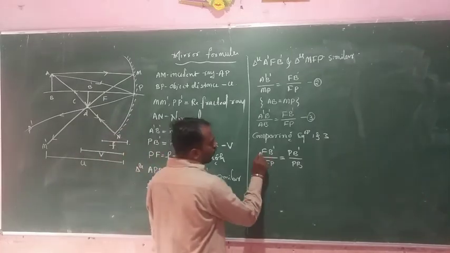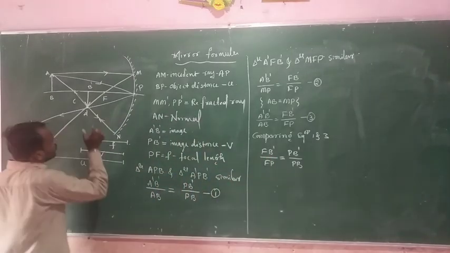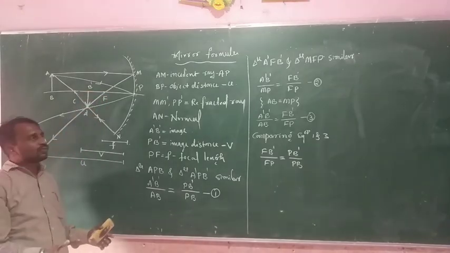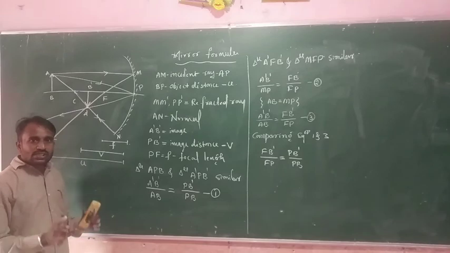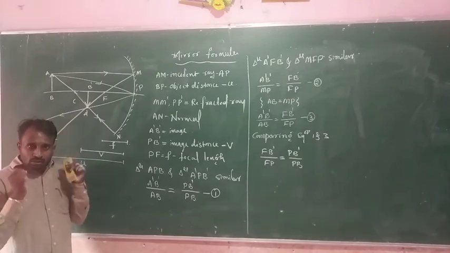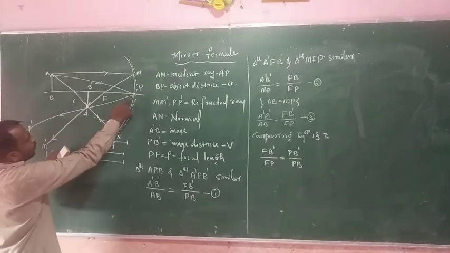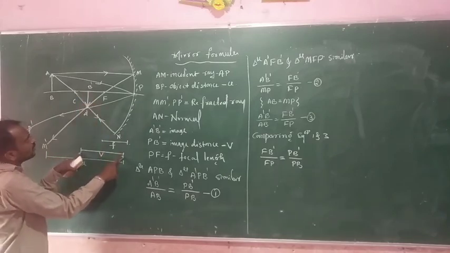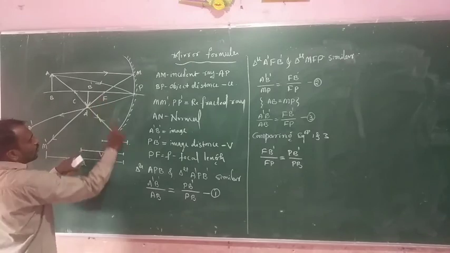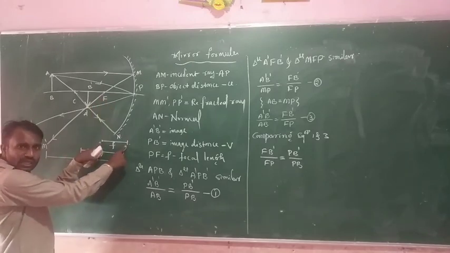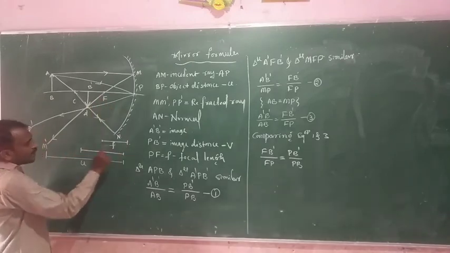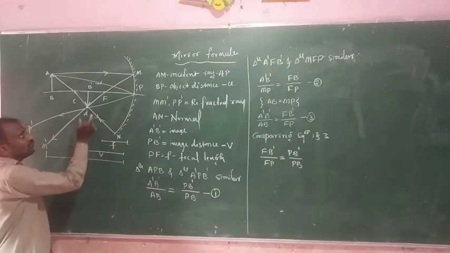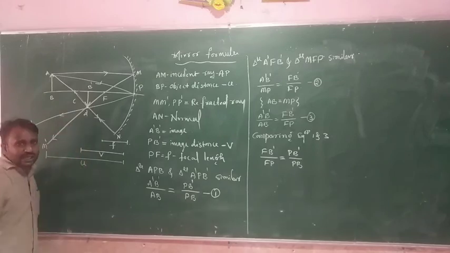Okay, so here we want the FB' distance. We don't know the distance between B' and F. So for this reason we consider PB'. PB' is image distance minus PF. PF means focal length. If you subtract focal length from image distance, then we will get the FB' distance.